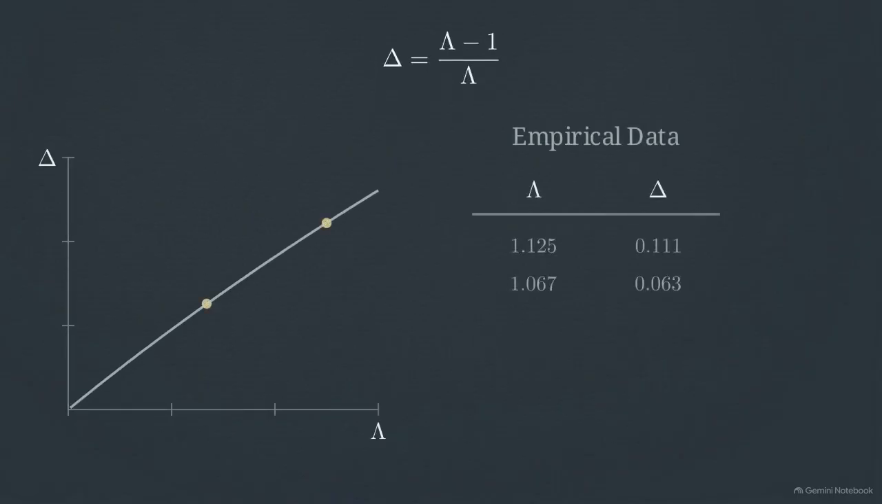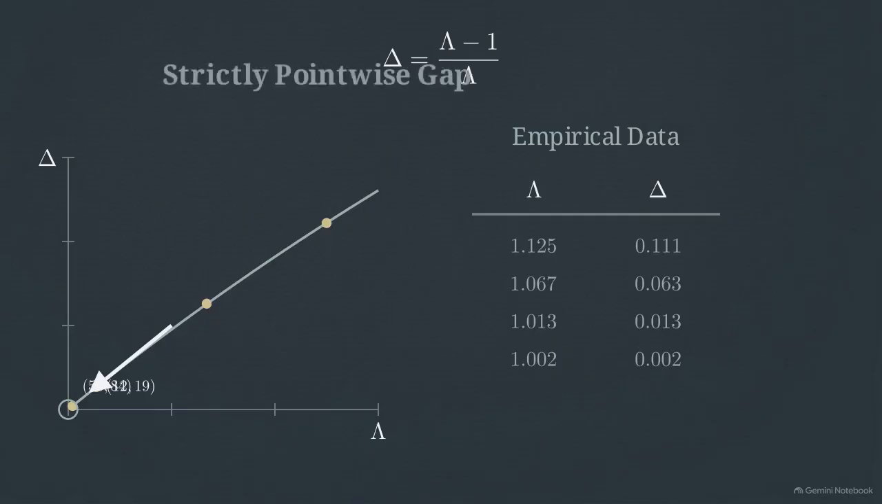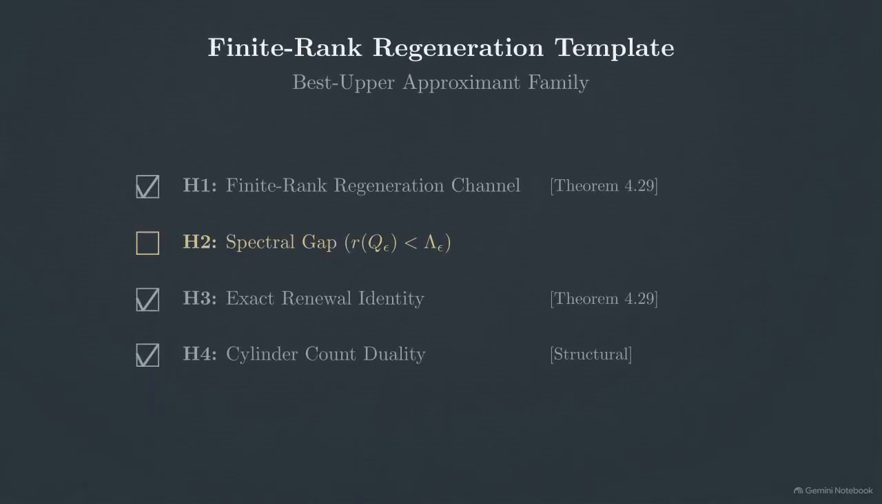This ratio matches the data from the stress tests. As the branch slope, lambda, approaches 1, the margin mechanically vanishes. The gap is present for every pair, but it is strictly pointwise. Theorem 4.39 proves that hypothesis 2 holds for every individual best upper pair.